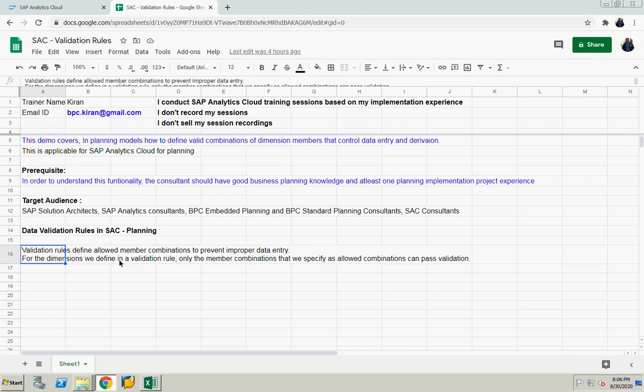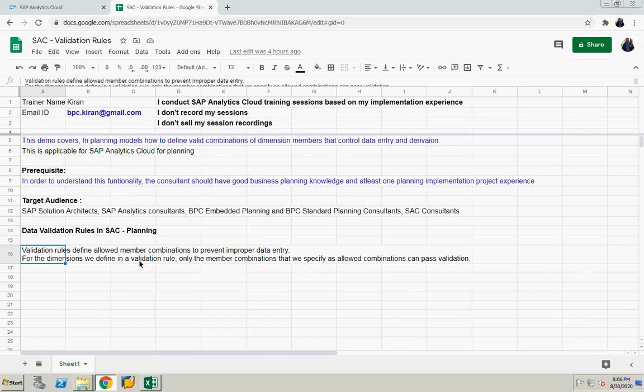For the dimensions we define in the validation rule, only the member combinations that we specify as allowed combinations can pass validation. So we are going to define a validation rule in SAC. In the validation rule, we are going to create a table kind of structure: for this cost center, this is the company code, this is the profit center.